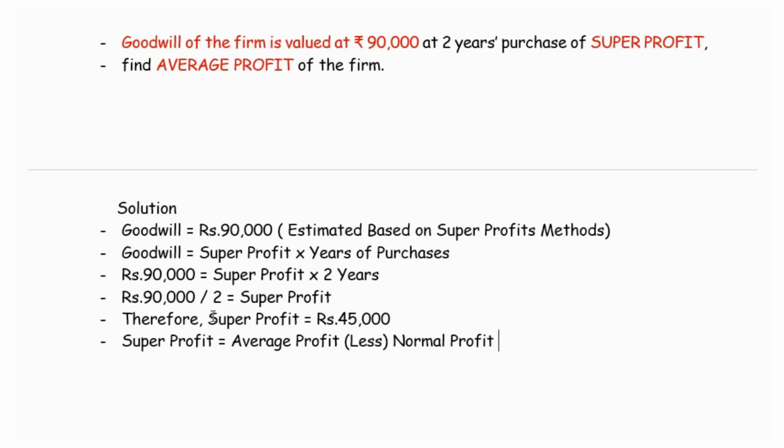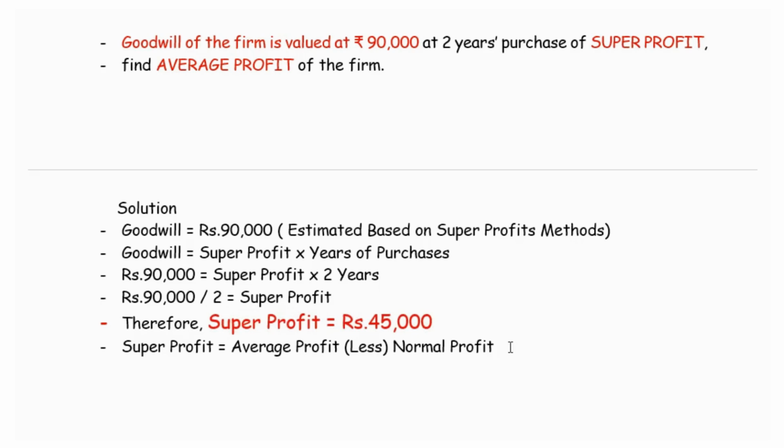We have estimated the super profit as 45,000. Now one component, the super profit, has been estimated. We have been asked to calculate the average profit. For that, firstly we need to estimate the normal profit. We have already discussed that normal profit is to be calculated as a percentage on the capital employed. So normal profit is capital employed into normal rate of return. Now what is the capital employed?